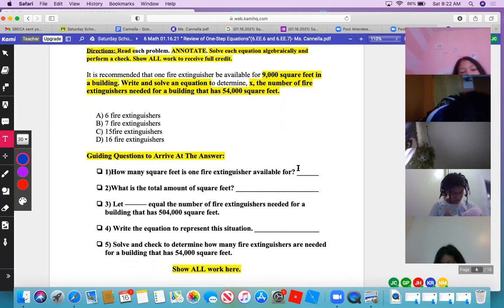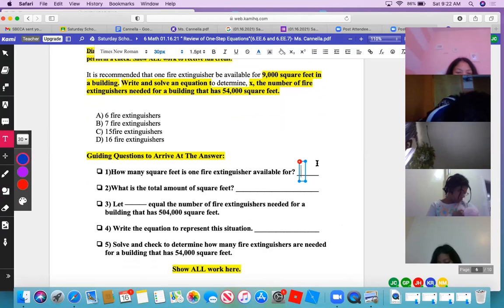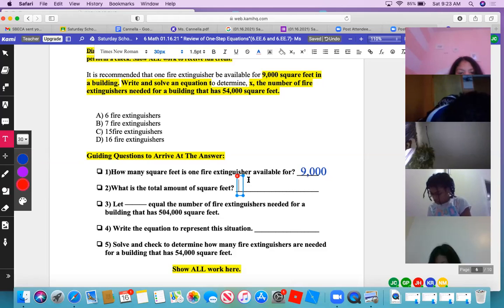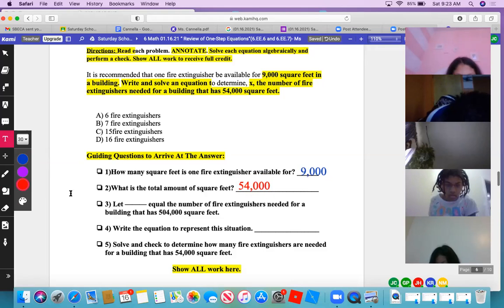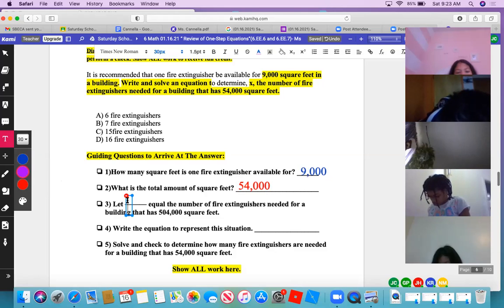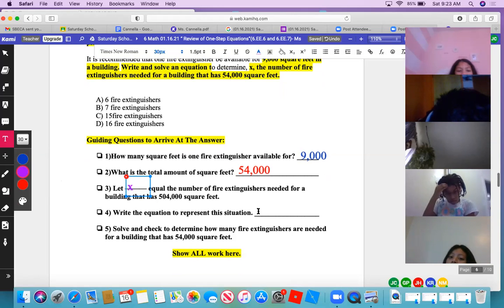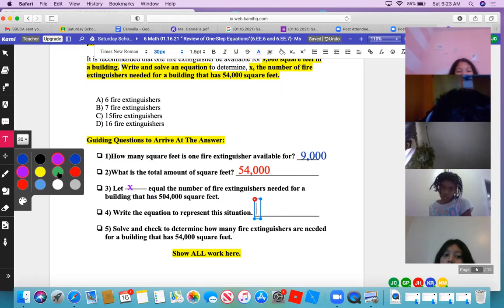How many square feet is one fire extinguisher available for? Oh, 9,000 feet. Number 2. What is the total amount of square feet? The total amount of square feet is 54,000. Keep going. Let X equal the number of fire extinguishers needed for a building that has 54,000 square feet. So what variable are we using? X. Okay, number 4. Write the equation to represent this situation.